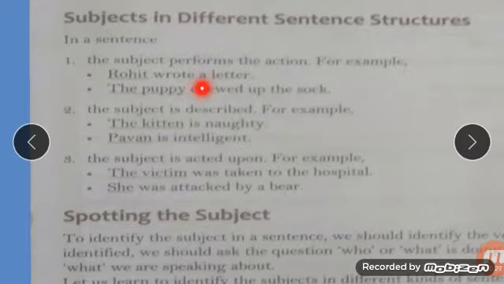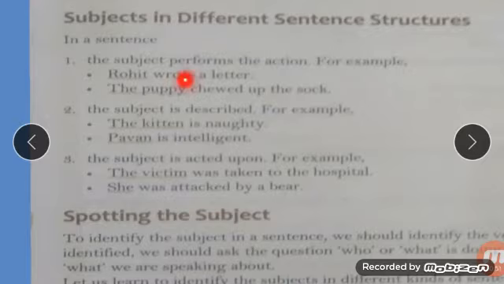Here we can identify the subject by who performs the action. What is action? Doing things is action. So who is doing the work? Rohit is doing the work. So Rohit is the subject.